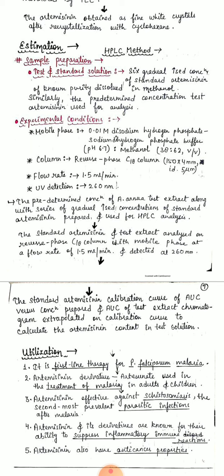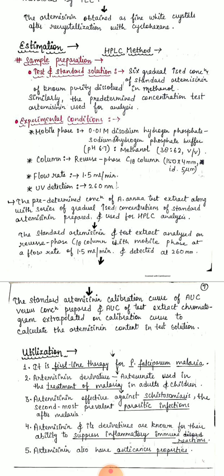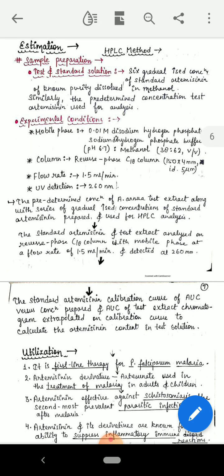Artemisinin is effective against schistosomiasis, the second most prevalent parasitic infection after malaria. Artemisinin and its derivatives are also known for their ability to suppress inflammatory immune reactions. These derivatives are also used in inflammatory immune reactions, and most importantly have anti-cancer properties. So this drug is very important for malaria as well as inflammatory immune reactions and also for anti-cancer properties. So this is all for artemisinin.